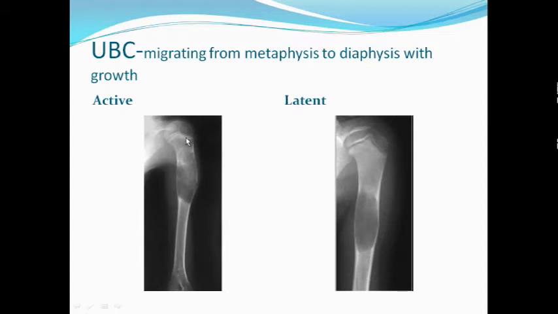So when the kid is younger, in the first decade of life, the UBC lies closer to the physis and it is an active form. As the growth potential of the kid gets less and less with growing age, the tumor has migrated towards the diaphysis, and the tumor usually becomes latent by this time. So the closer to the physis the tumor is, the more active it is likely to be.